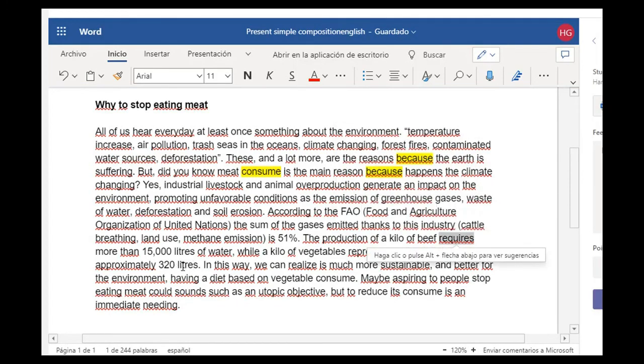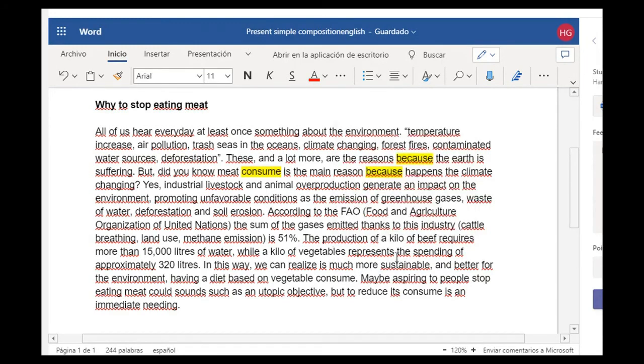Requires that. This is nice because we're talking about the production of a kilo of beef. That means we're talking about an object. It, not a person, is an object. It, the production, is considered an object in this case. Okay, so requires, very good conjugation here.